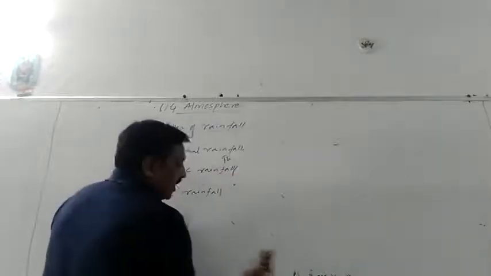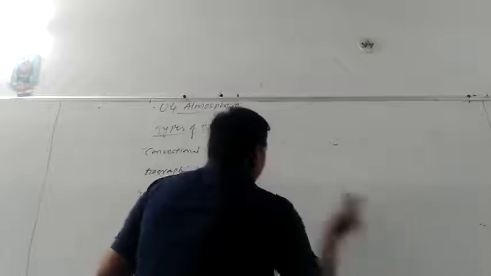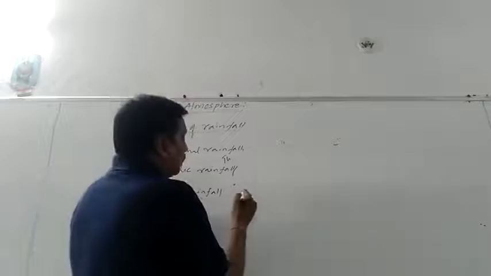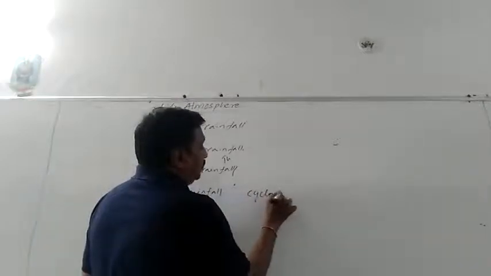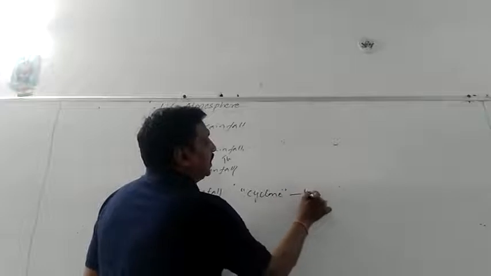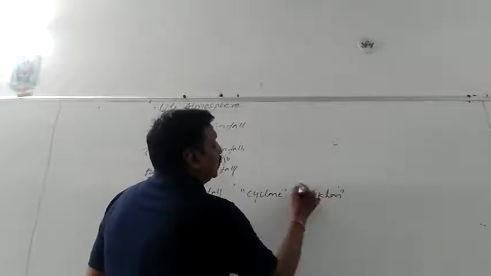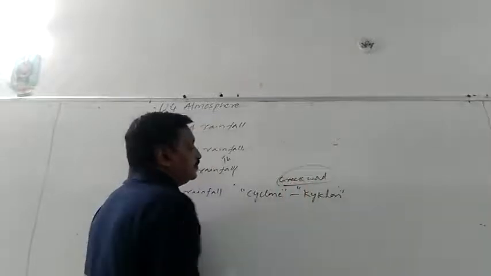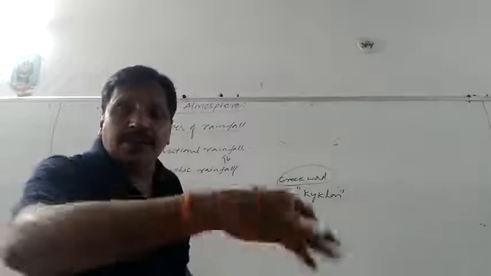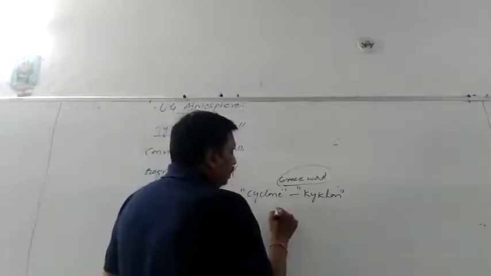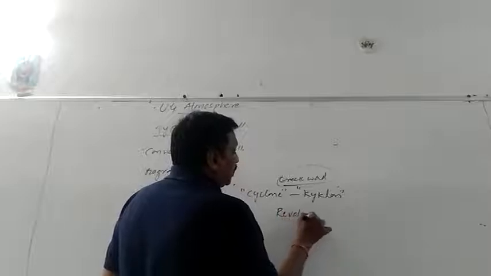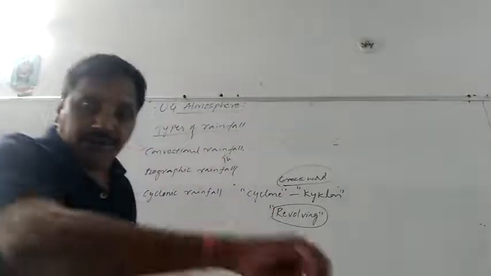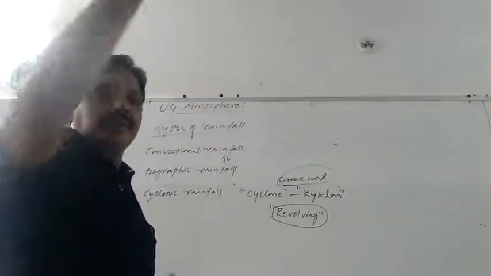The third type of rainfall is cyclonic rainfall. The word cyclone got derived from the Greek word kyklon, K-Y-K-L-O-N. Cyclone means revolving, moving around. The meaning of this Greek word cyclone is revolving, moving around, whirling.